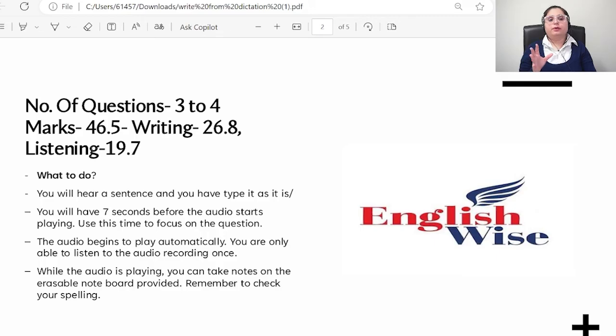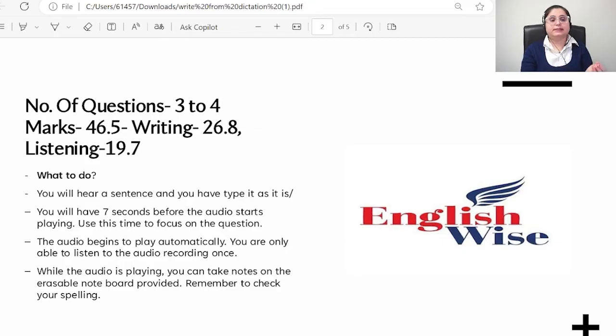So if we talk about the number of questions, there will be 3 to 4 questions. The most important thing, marks 46.5, such a big score. Writing 26.8 and listening 19.7. You can see, being a part of the listening section, it gives more scores to your writing portion, which is 26.8. So it is very useful for your writing portion if you want to get your desired score in this. So in this, you will hear a sentence and you have to type it as it is.